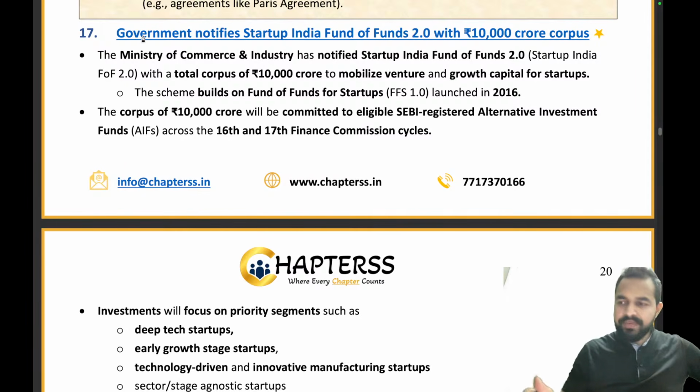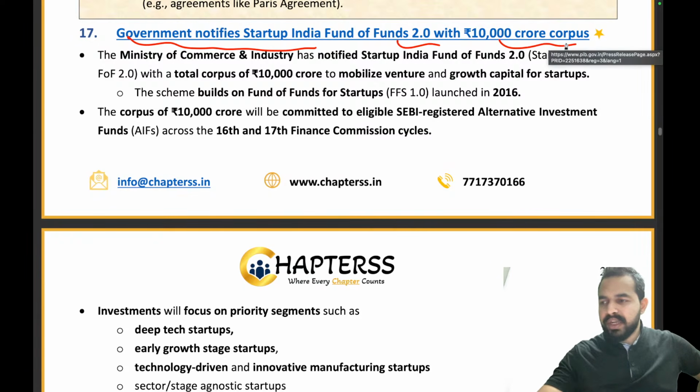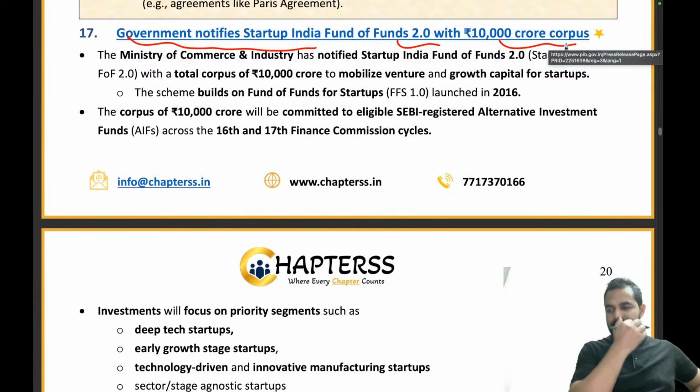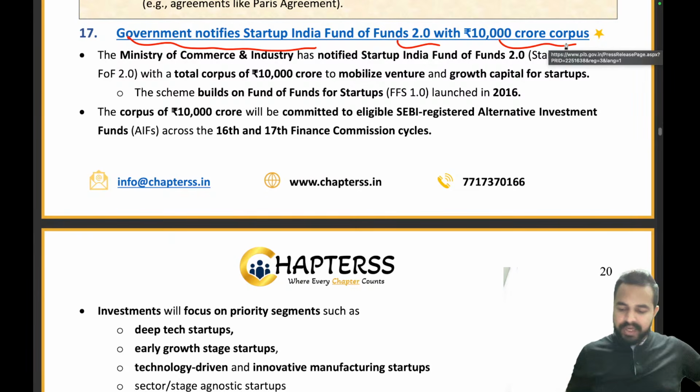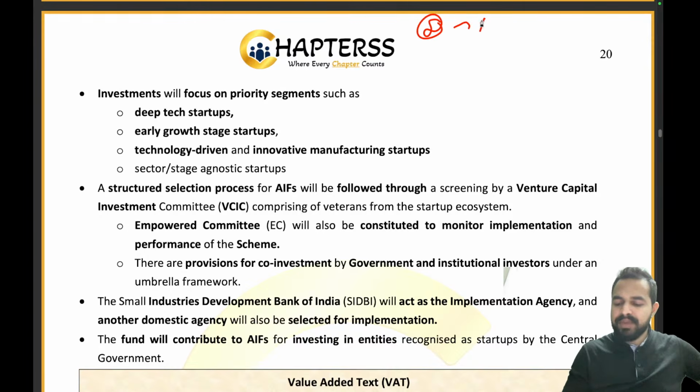Now, moving ahead, my dear friends, the government notifies Startup India Fund of Funds 2.0 with a 10,000 crore corpus. A very, very important article. Now, how exactly can we understand it? Try to see, guys. There are startups who want some money so that they can run their businesses.